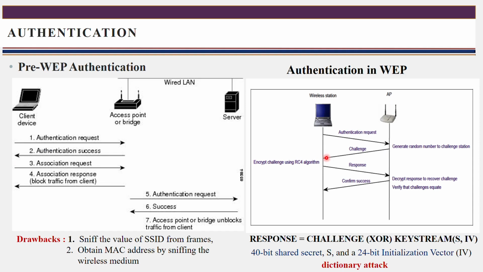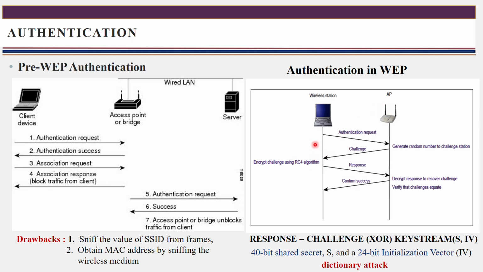Challenge-response protocol means what? It is a random number generated by the access point, and it is sent as a reply to that particular authentication request. On receiving it, what does the wireless station have to reply? That reply message must be encrypted. The challenge is encrypted using a key. That key is known only by the wireless station and the access point. The same key is used by both, a shared secret key.